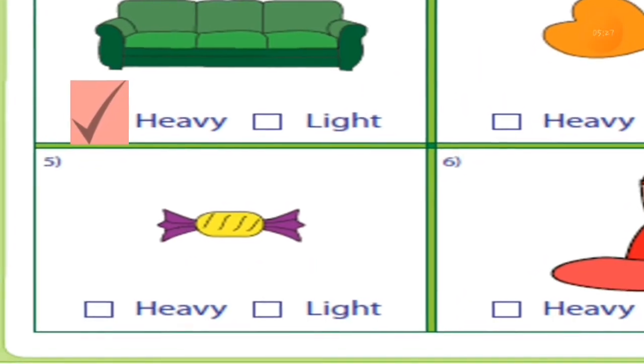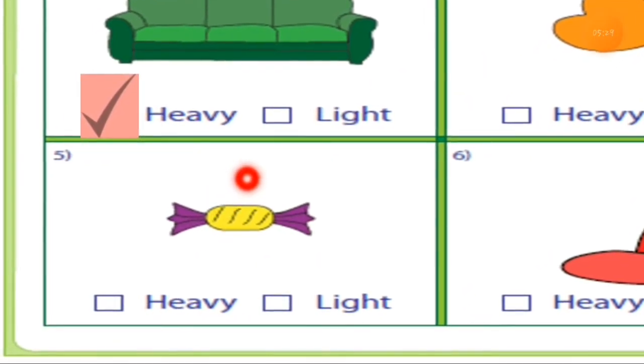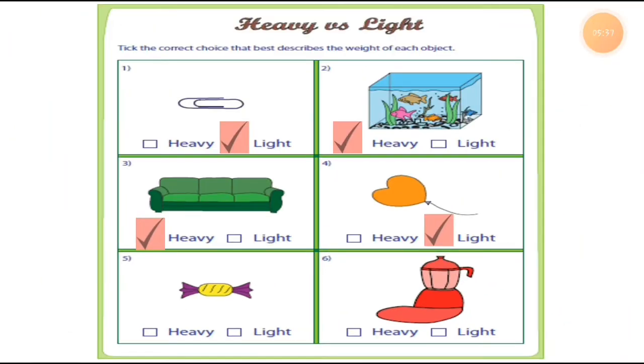Now children love this thing, the chocolate, right? So peppermint and the chocolate is there. Is it heavy or light? If it is heavy, you can't eat it, right? You can easily eat this thing. You can easily carry it in your pockets, right? You can carry it in your lunch box. You love chocolates, right, students? So there is no thinking needed. It is a light thing. You can easily carry it in your hands.